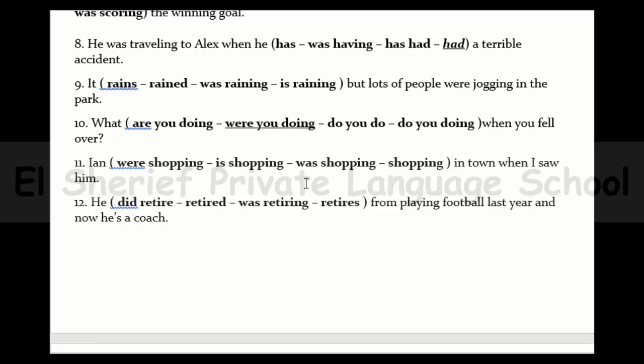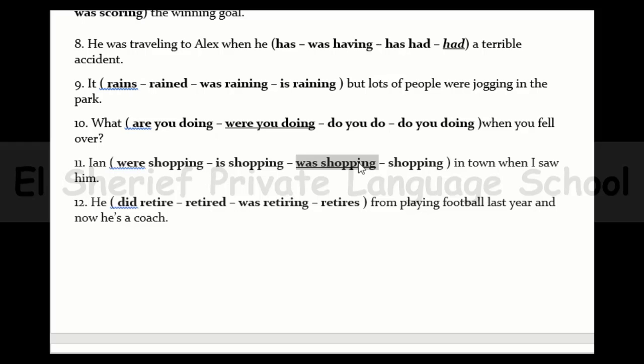Number 11. Ian was shopping in town when I saw him. So the answer is going to be so clear and you will have your 3 seconds. So yes, the answer is Ian was shopping. So we will say Ian was shopping in town when I saw him.